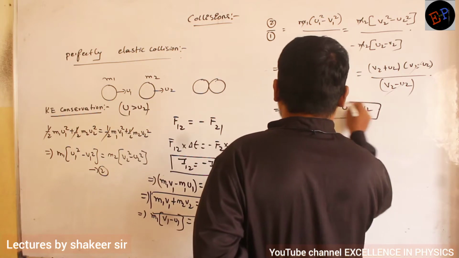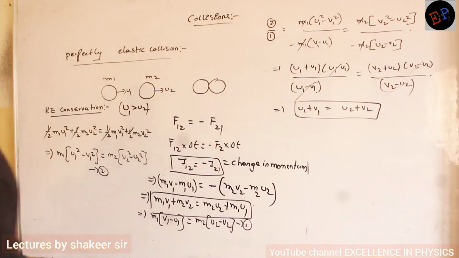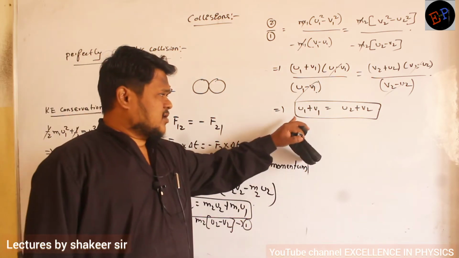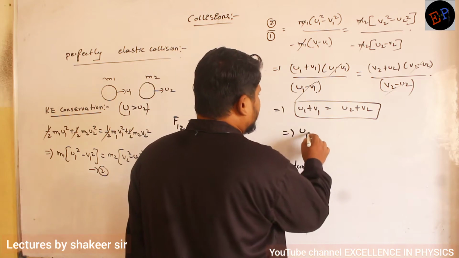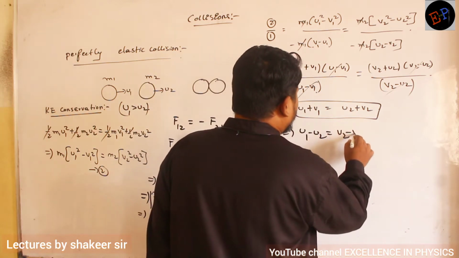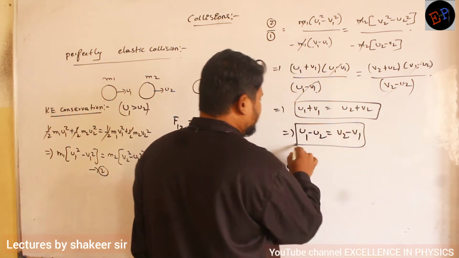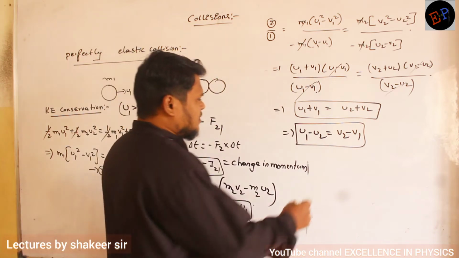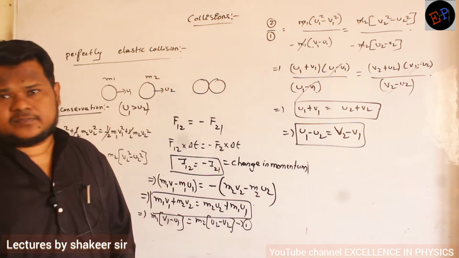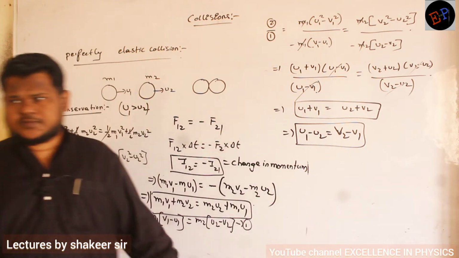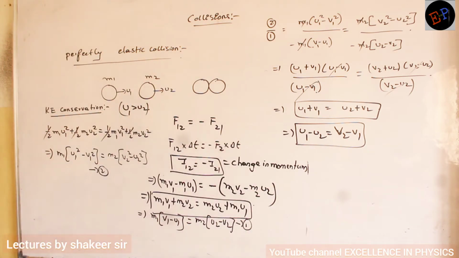So this is again a very important relation. Are you able to understand? The same equation I can write like this: u1 minus u2 is equal to v2 minus v1. The same equation I can rearrange like this. Now when you look at this rearranged equation, what do you understand? What is meant by u1 minus u2, and what is meant by v2 minus v1?